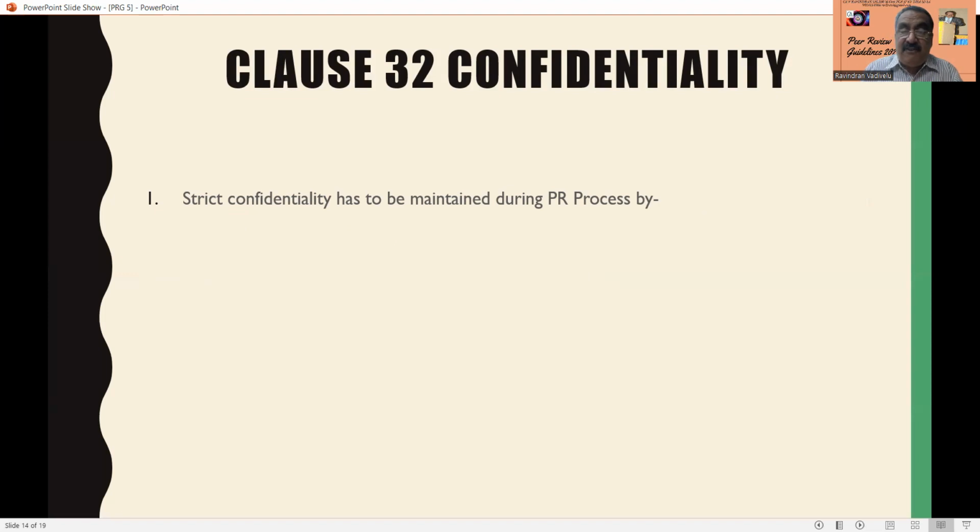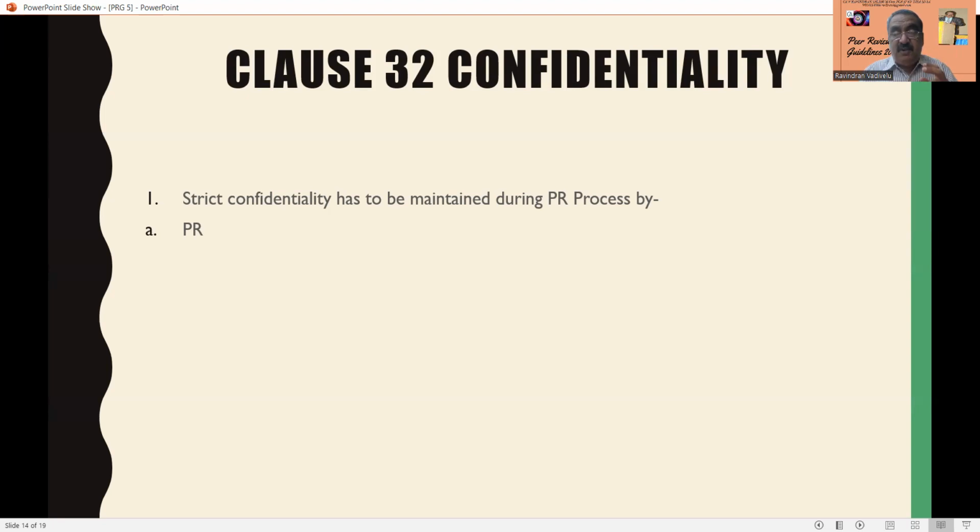Strict confidentiality has to be maintained during the peer review process, because maintaining confidence is very important. One chartered accountant who is a peer reviewer goes to another practice unit and knows everything about that practice unit. So this chartered accountant, who is a peer reviewer, must maintain strict confidentiality.